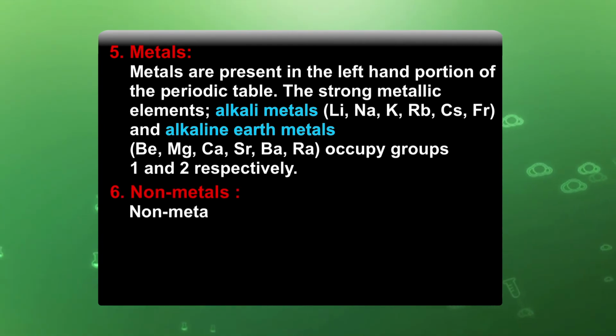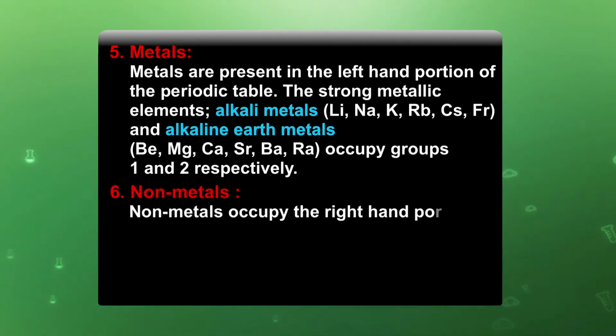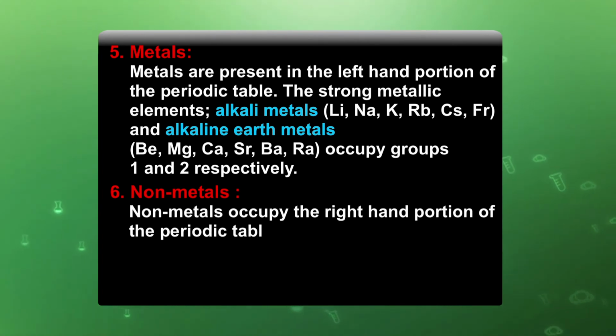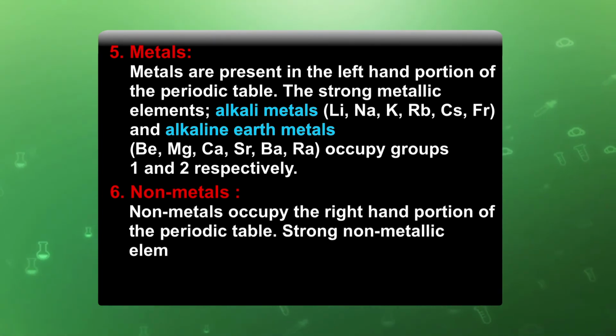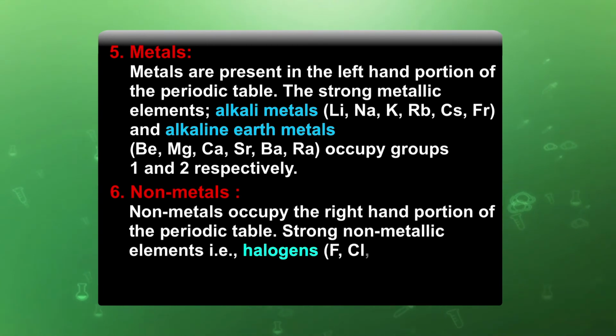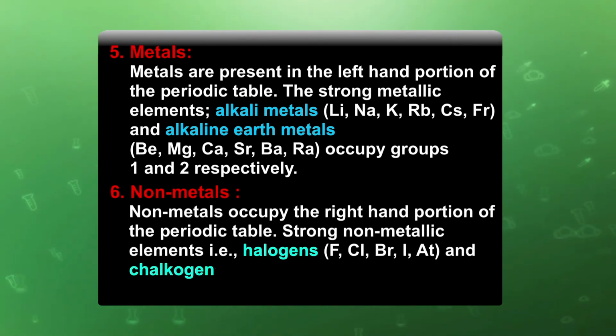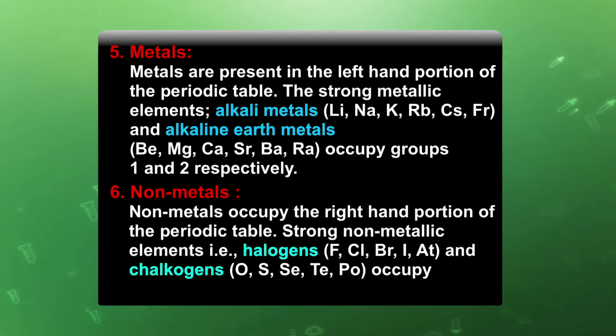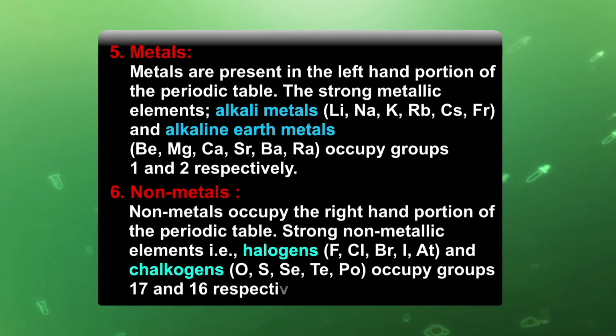Nonmetals. Nonmetals occupy the right hand position of the periodic table. The strong nonmetallic elements, that is halogens: fluorine, chlorine, bromine, iodine, astatine, and the chalcogens, that is oxygen, sulfur, selenium, tellurium, polonium, occupy groups 17 and 16 respectively.